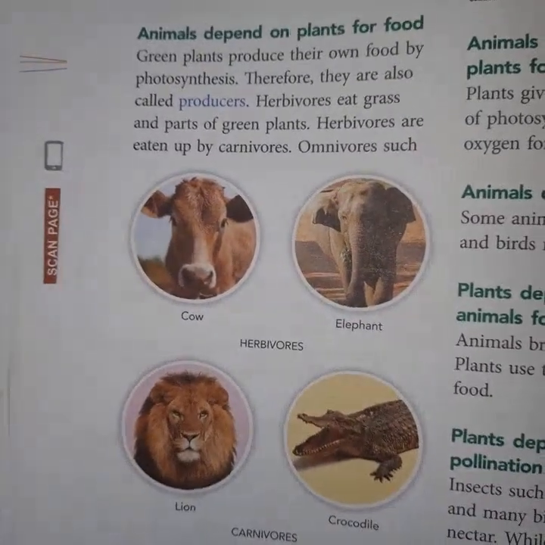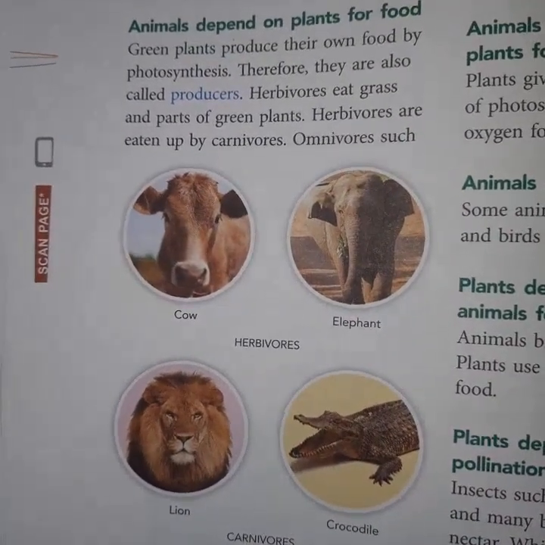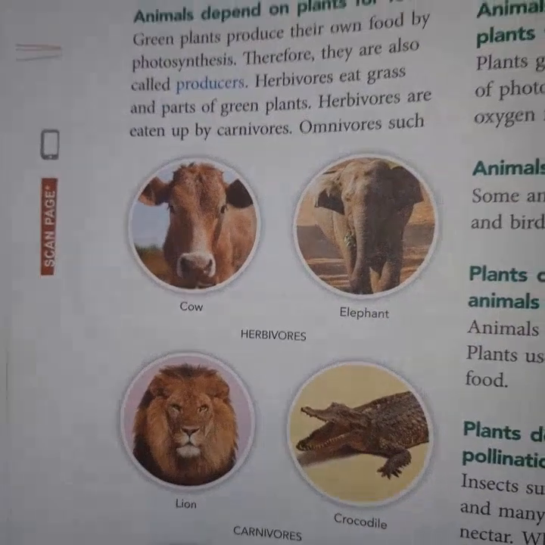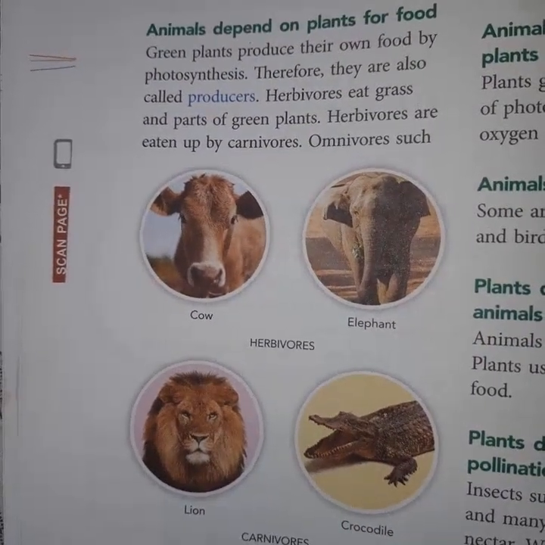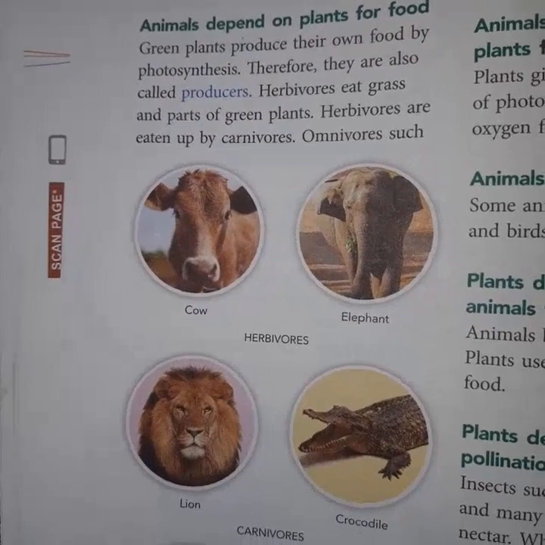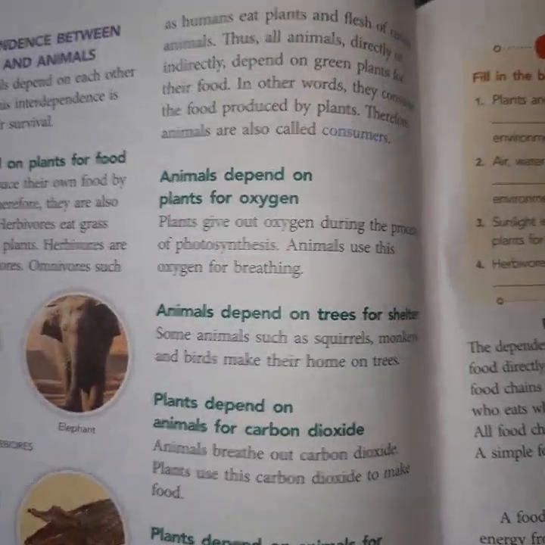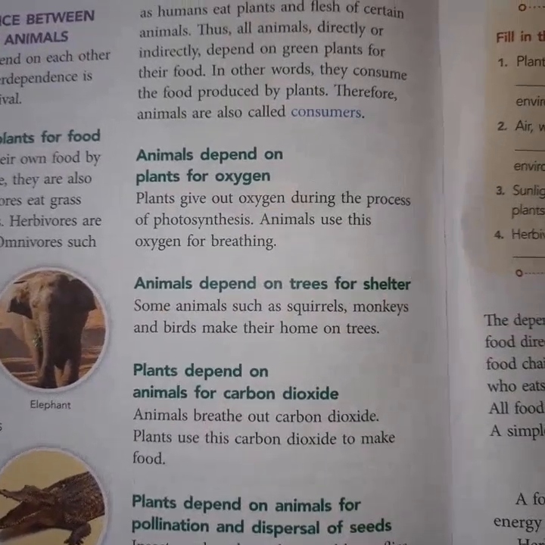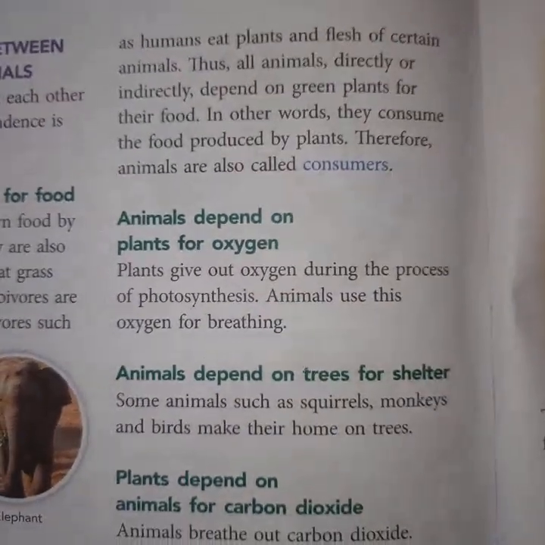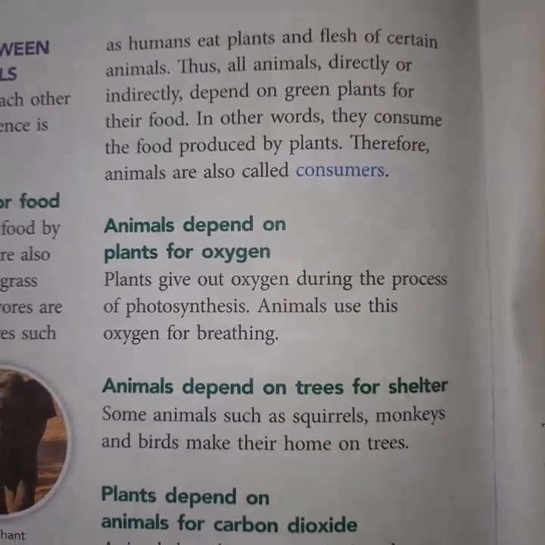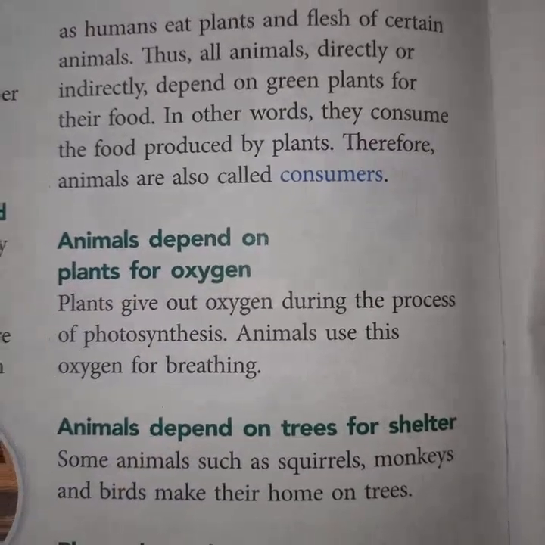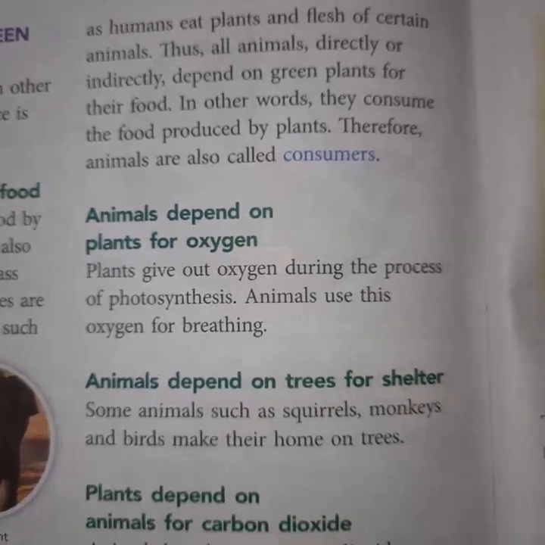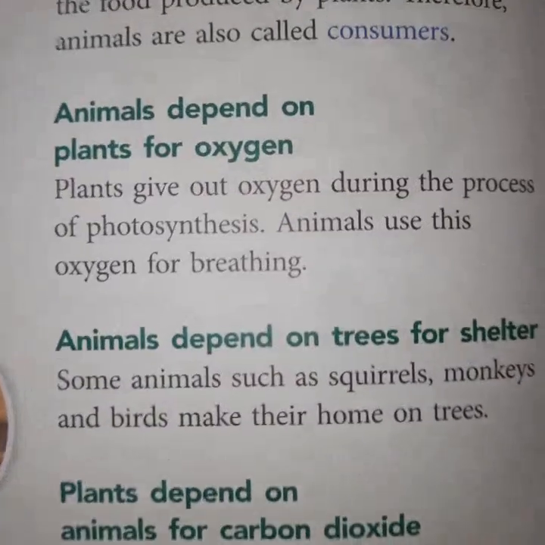So green plant is called the producer. Green plant is called producer of the food. And all the animals are called consumers, because they are consuming, they are eating the food. So omnivores such as humans eat the plants and flesh of certain animals. Thus all animals directly or indirectly depend on green plants for their food. In other words, they consume the food produced by the plants. Therefore, animals are called consumers.